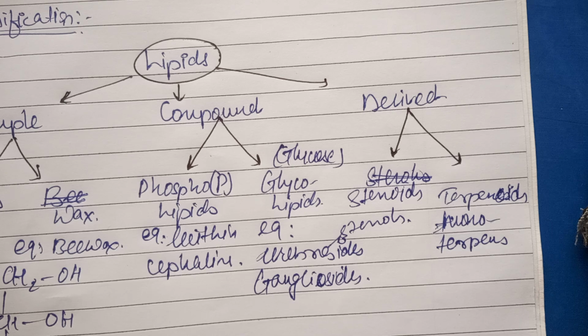The animals use these lipids as insulating material in the winter season. The next point is the composition of vitamins, that is fat soluble vitamins A, D, E, K. Fat soluble vitamins can be taken with fat, and water soluble vitamins can be taken with water, that is B and C, while A, D, E, K are fat soluble.